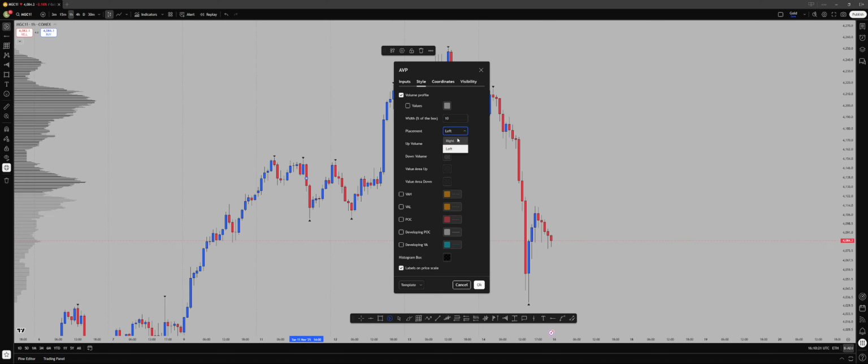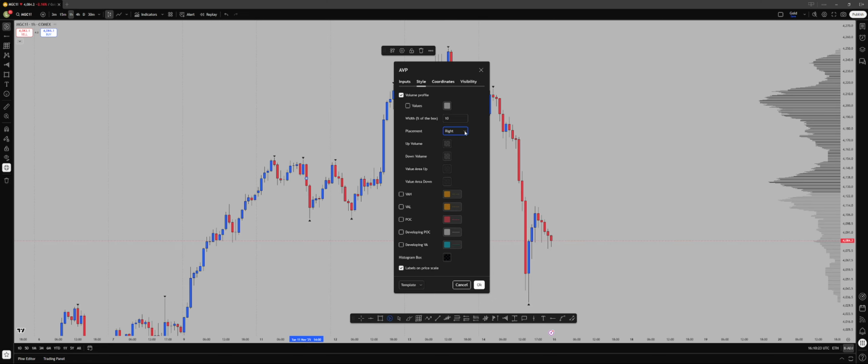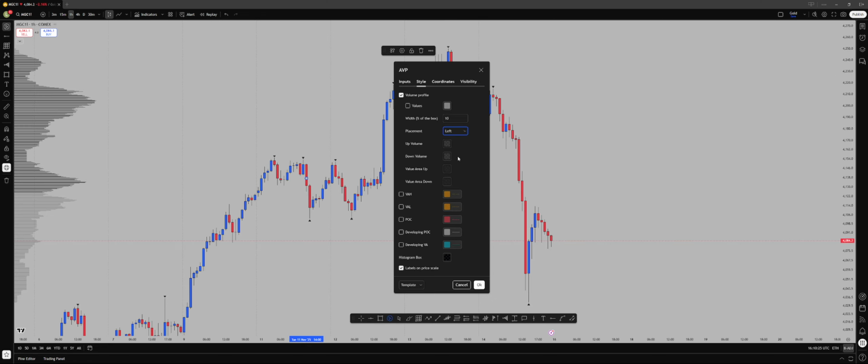You can choose right or left for the anchored if you want. I prefer left as well. And in this one, you can also highlight the value area highs and the value area lows, which are the key levels on the profile.